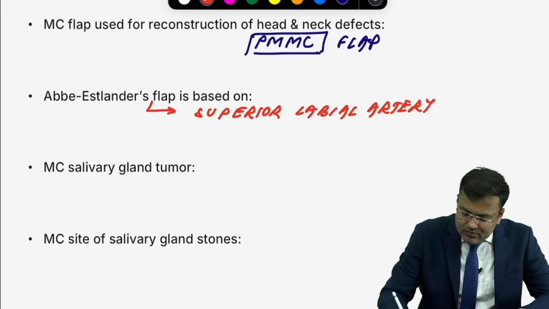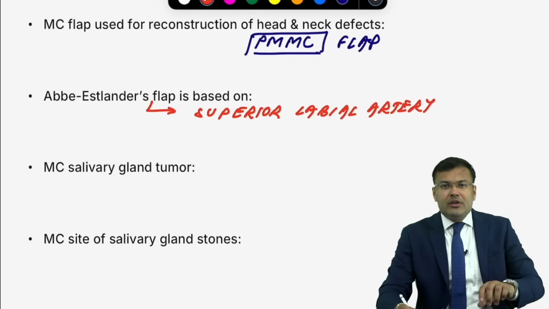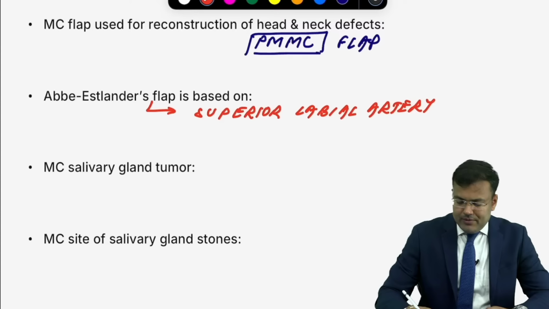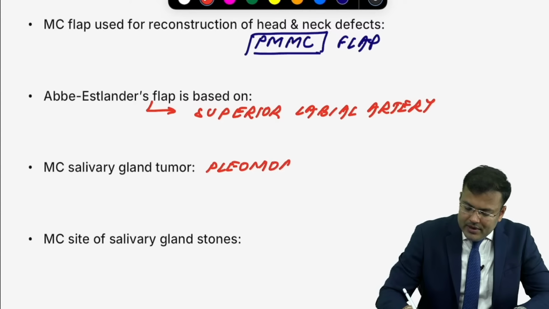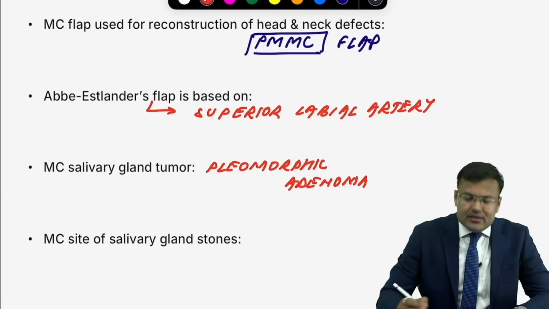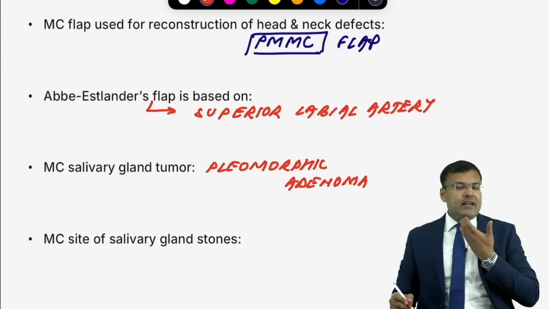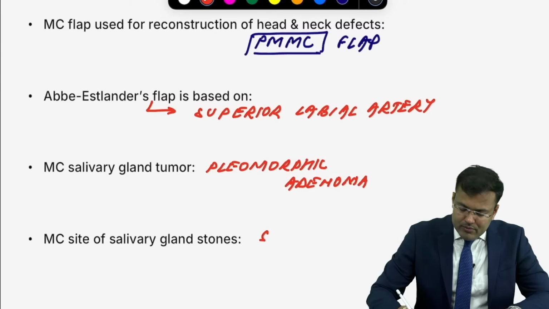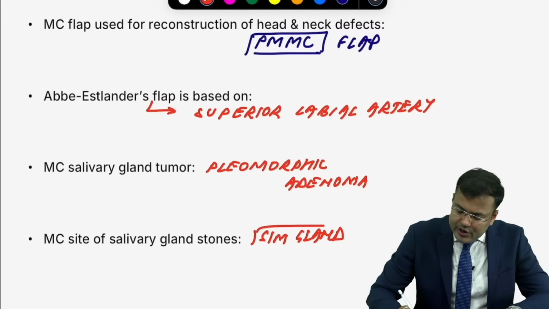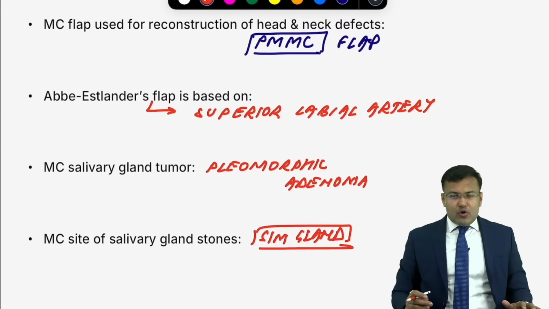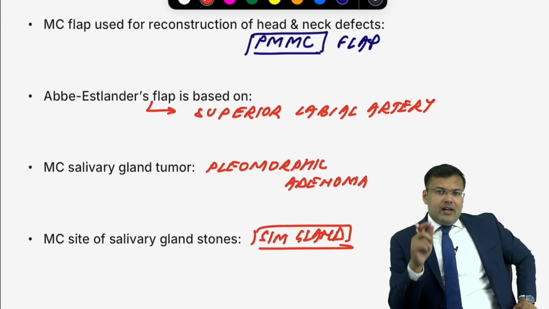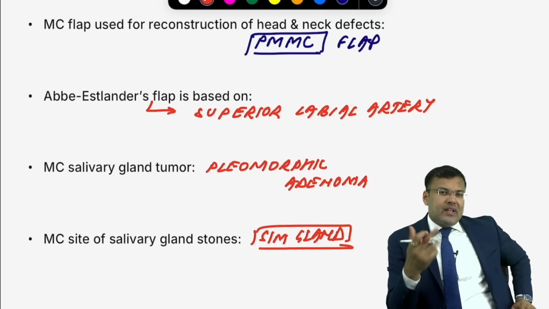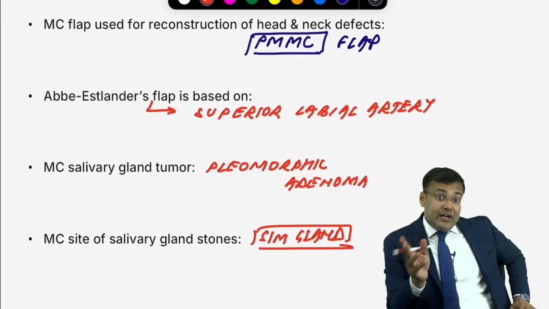Next, what is the most common salivary gland tumor? You know, pleomorphic adenoma. So most common salivary gland tumor, that is pleomorphic adenoma. Next, what is the most common site of salivary gland stone? Submandibular gland. Tell me, salivary gland stones are radiolucent or radiopaque? 80% are radiopaque. That's why, you know, 90% of kidney stones, 80% of salivary gland stones are radiopaque.